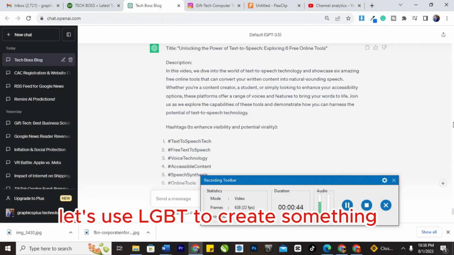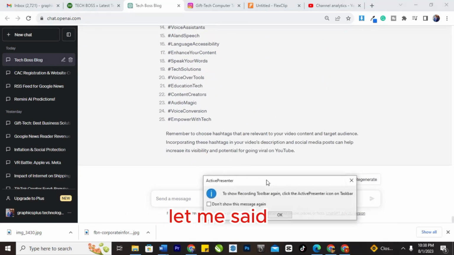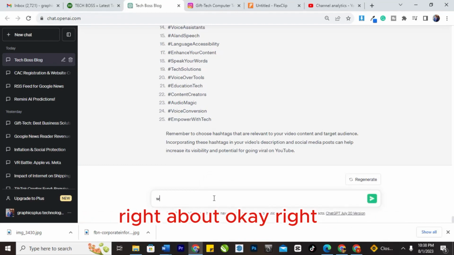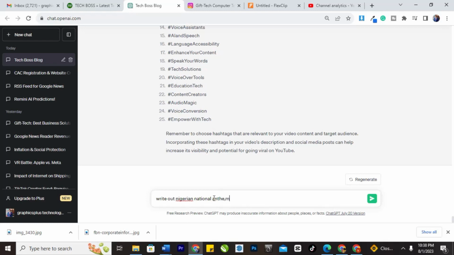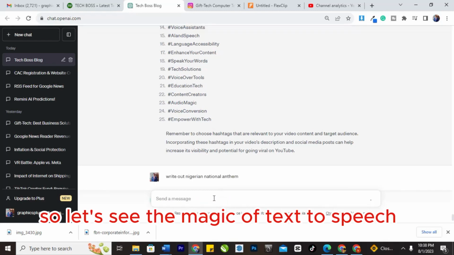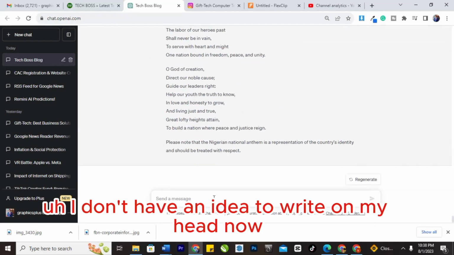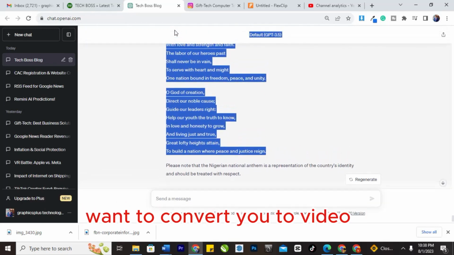For instance, let's use ChatGPT to create something. Let me ask ChatGPT to write out the Nigeria national anthem, for instance. So let's see the magic of text to speech. Now this ChatGPT is going to write out the Nigeria national anthem for me. I don't have anything to write on my head now, but this just came to my head this morning. Now, for instance, I want to convert this Nigeria national anthem to video.